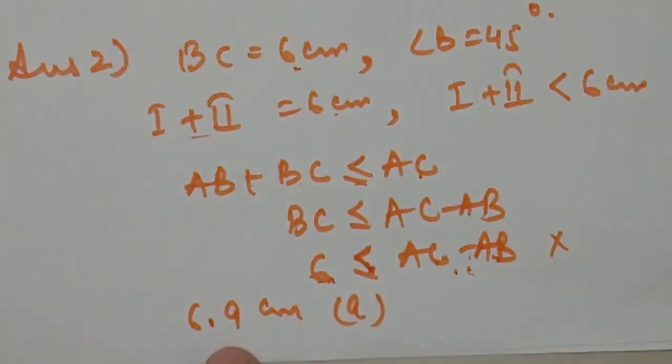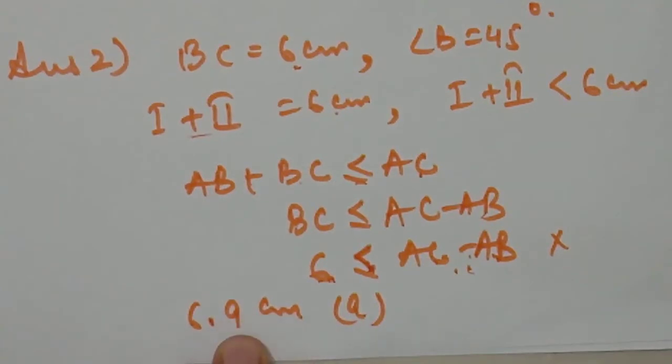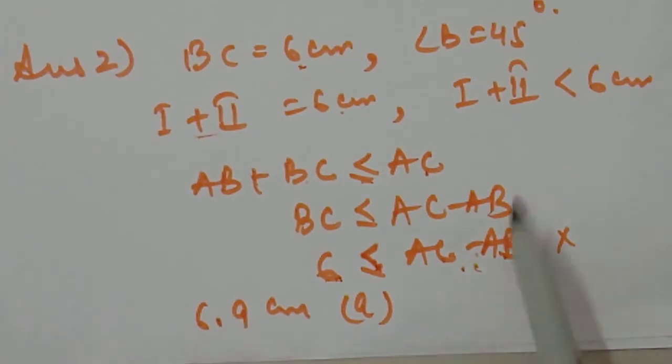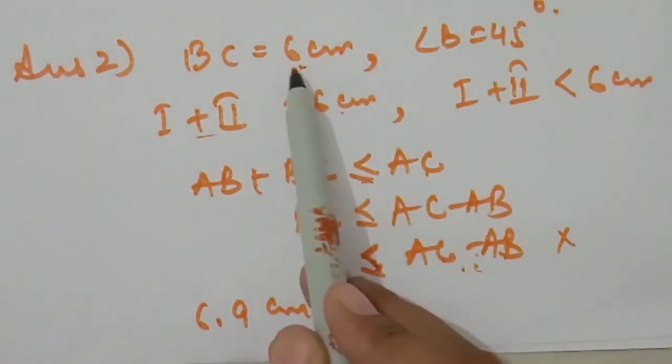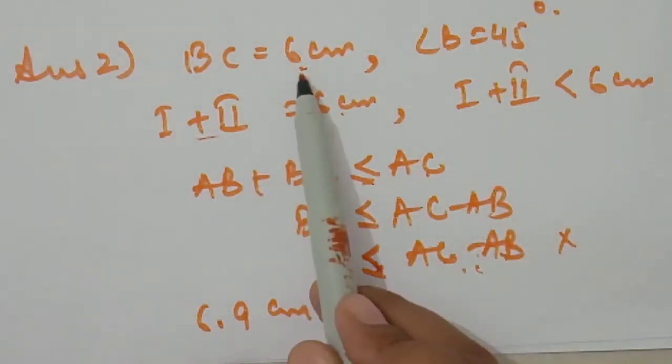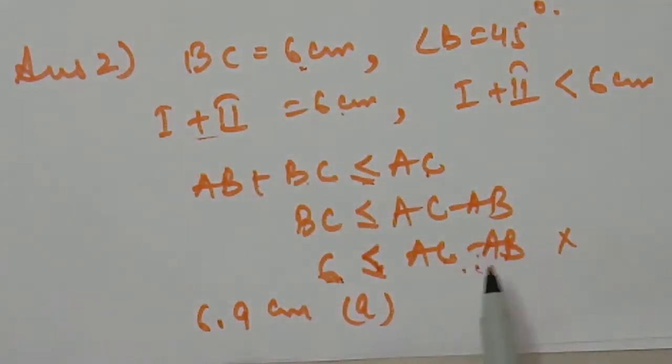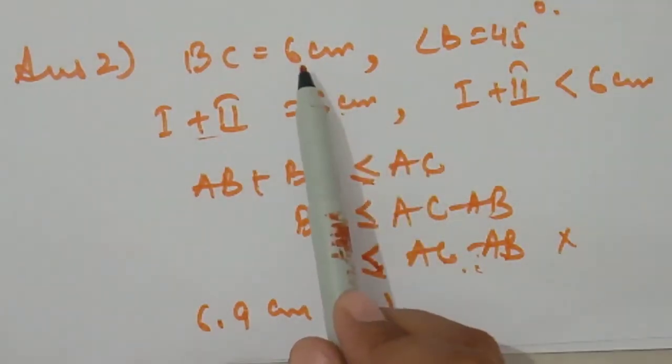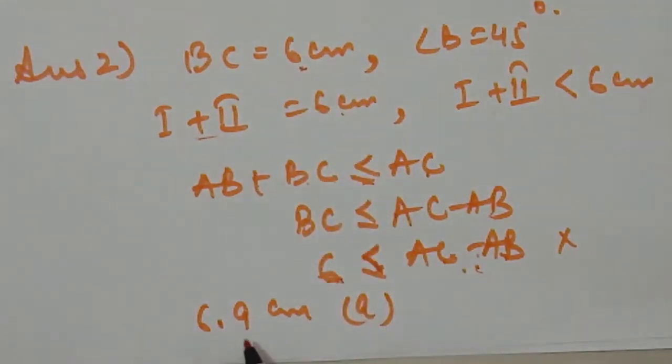So only one option, which is 6.9 centimeter, which is greater than... So the difference of two sides, if greater than the third side, then the construction is not possible. When the addition of the two sides is less than or equal to the third side, then the construction is not possible. When the difference of two sides is greater than or equal to the given third side, then the construction is also not possible. So only one option is greater than 6 centimeter, which is 6.9 centimeter.